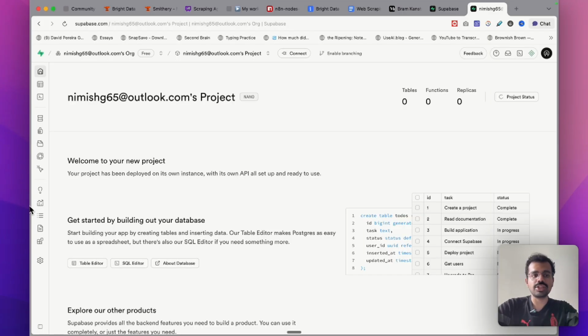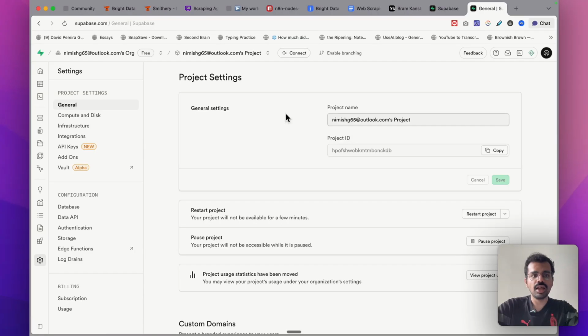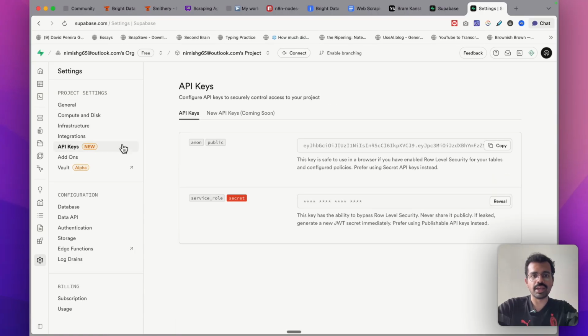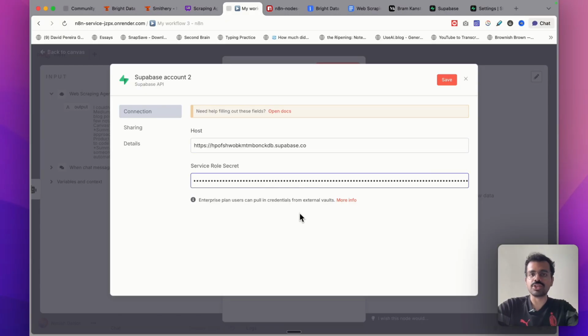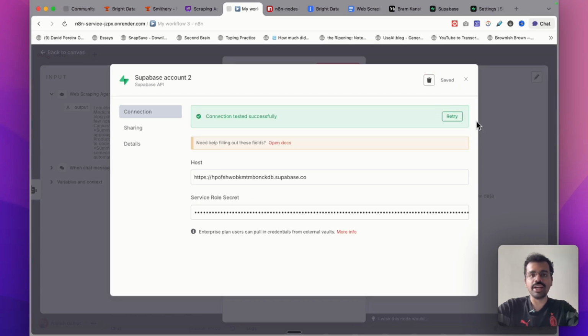For getting this, you just have to go to the settings panel, and within settings, just go to API keys. You have to copy the service role, which is marked as secret over here. I will reveal this, copy it, and paste it in my n8n, and I've pasted my service role secret over here, and after that I will save this. n8n successfully tried connecting with it and the connection is working fine.